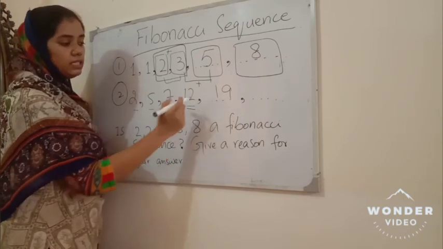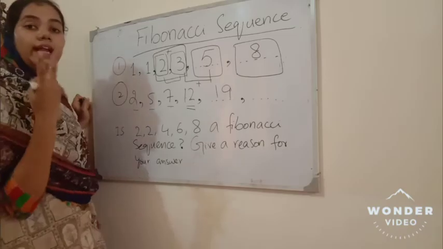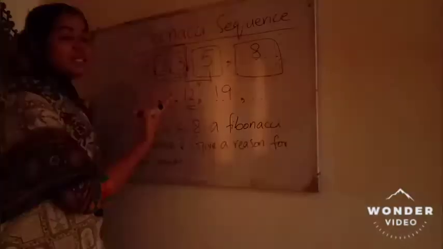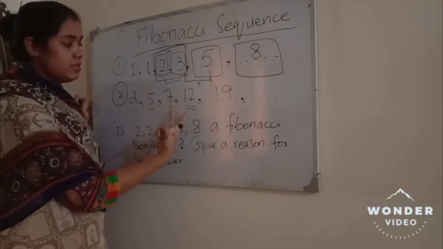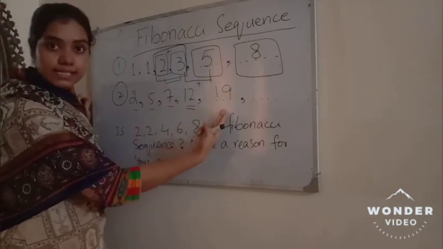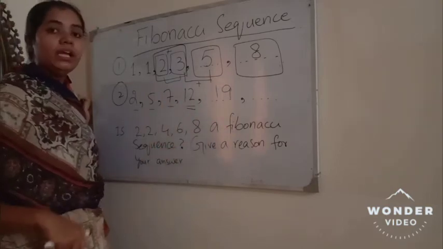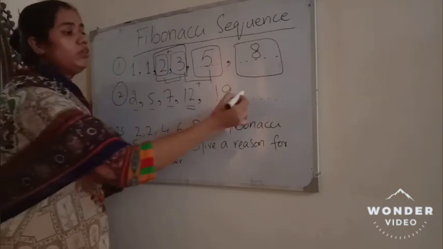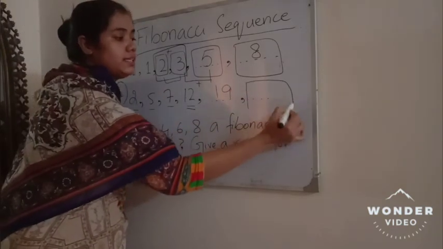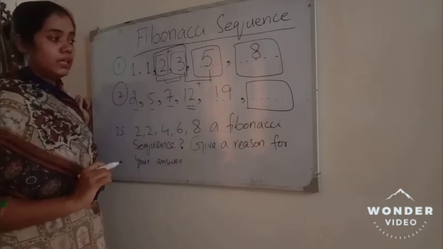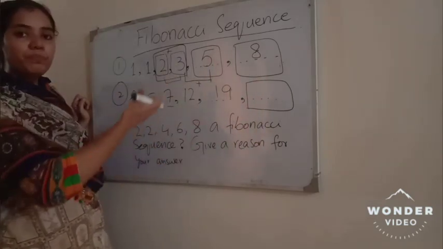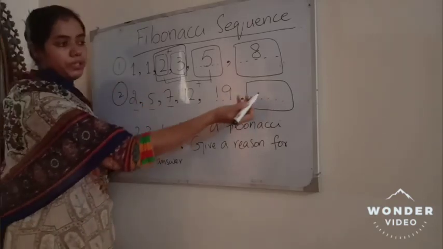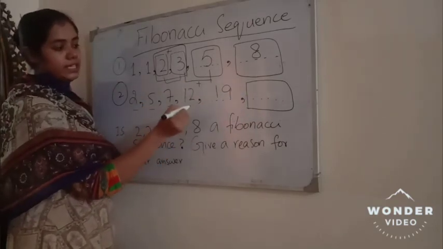How did we get it? Because we added the two preceding terms, and we got the next term, 19. Can you tell me what the sixth term will be? Yes, of course, by adding its immediate two preceding terms, which are 19 and 12.